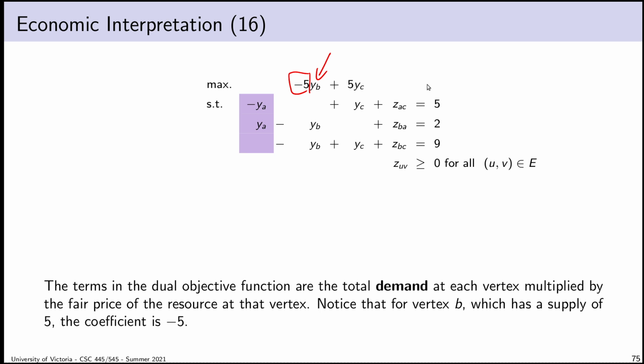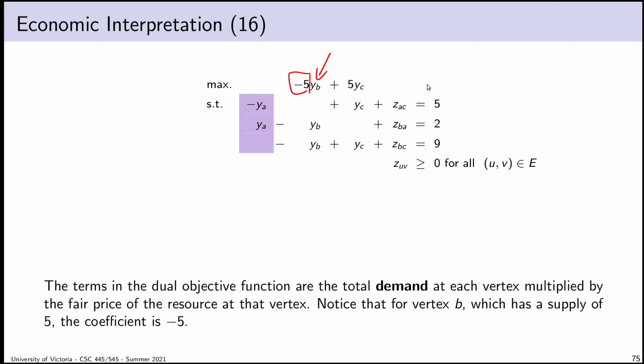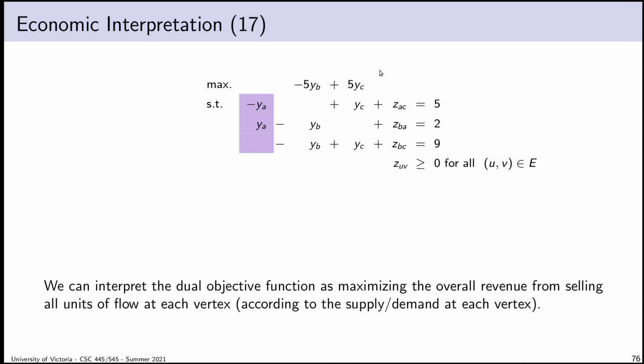In the primal function, I balance supply and demand by sending flow around the network. In the dual function, the balance I'm looking for is if I sell all of the flow in every vertex, including vertices with a supply and vertices with a demand, if I sell a certain amount of flow, the amount that corresponds to the demand in that vertex, at every vertex, how much money do I have when I'm done? So I sell this amount at the fair price at that vertex. That can be interpreted as a way of viewing the objective function. And therefore, the objective itself is to maximize the overall revenue from selling all units of flow that are in demand at each particular vertex.